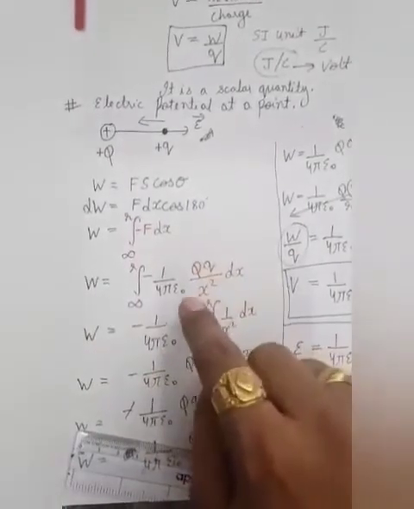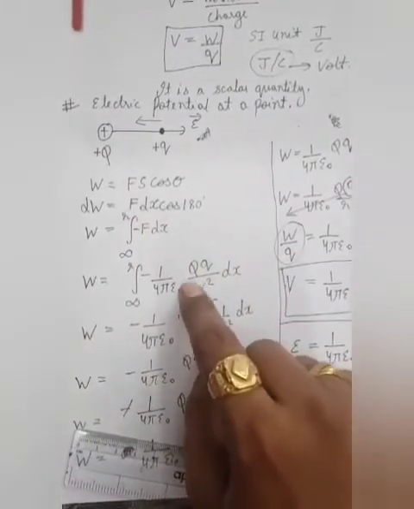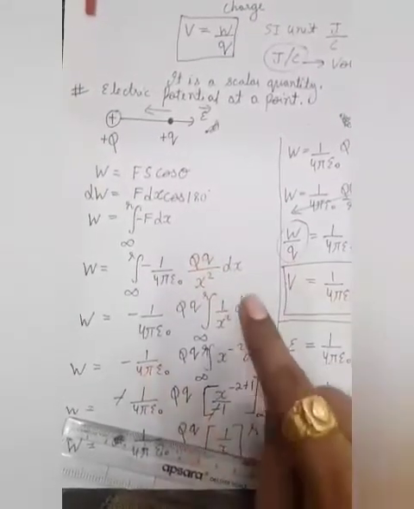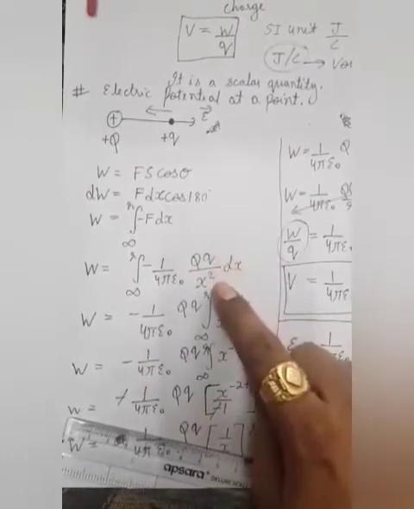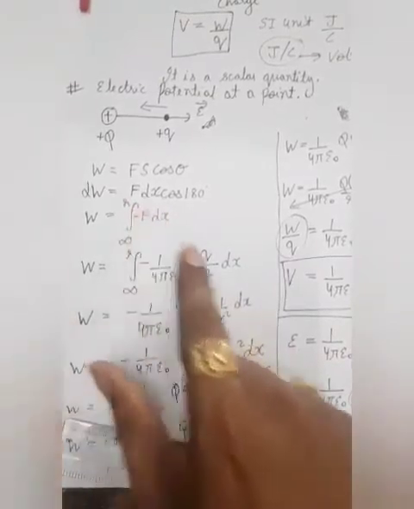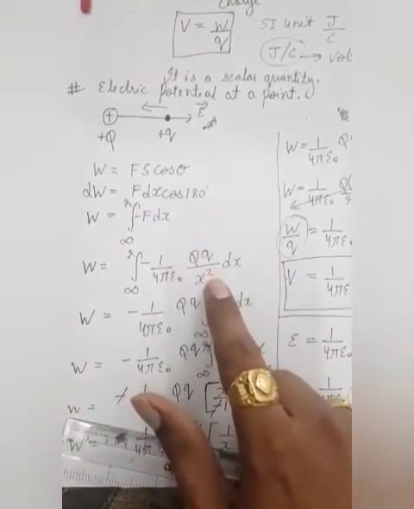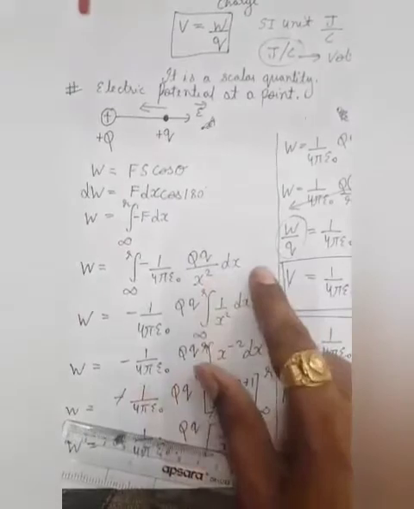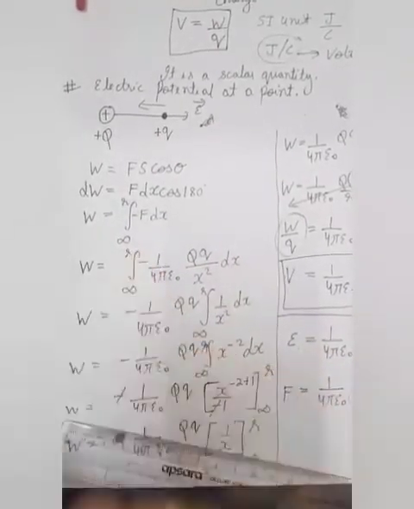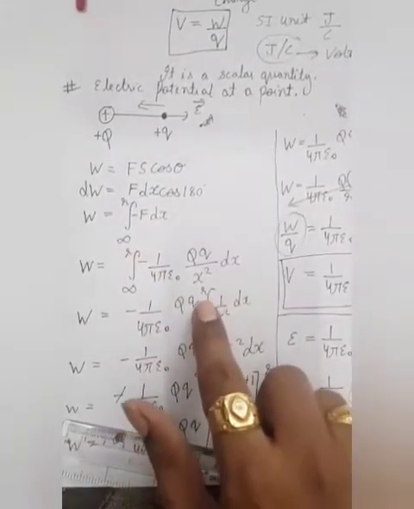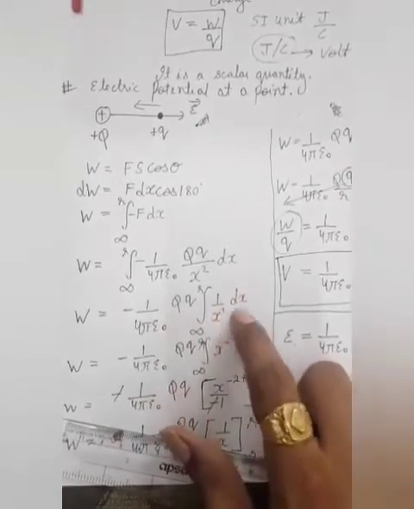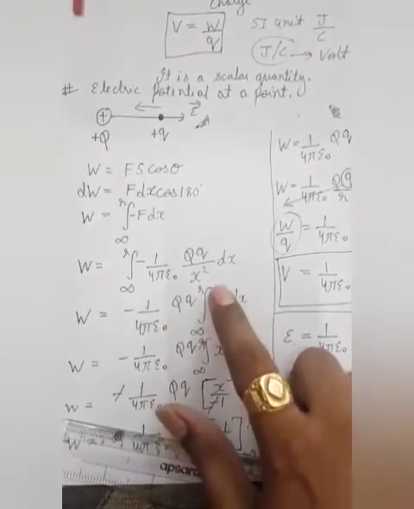Now here we put the value of force, which is 1 upon 4 pi epsilon naught q upon r square, but instead of r we will take x, since we have taken the displacement as dx. Hence instead of r square we have x square, and this dx we have copied over here. The limit is from infinity to r. Now 1 upon 4 pi epsilon naught q would come out, and this is the integration of 1 by x square dx, with limits from infinity to r.